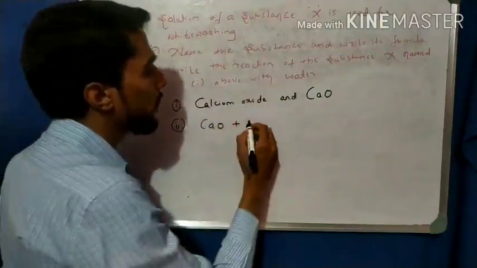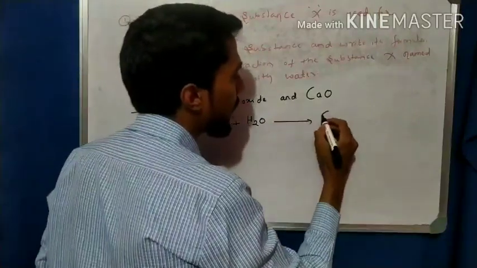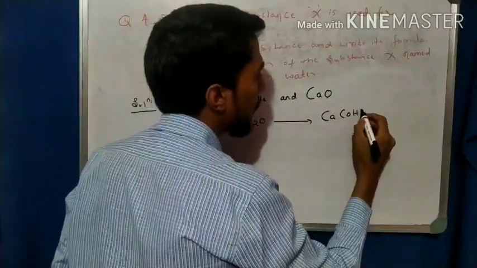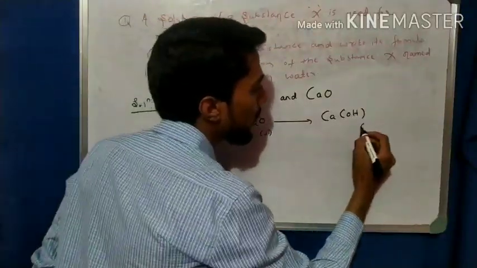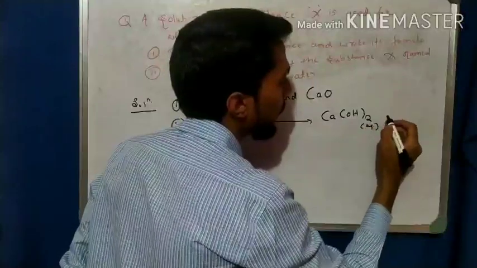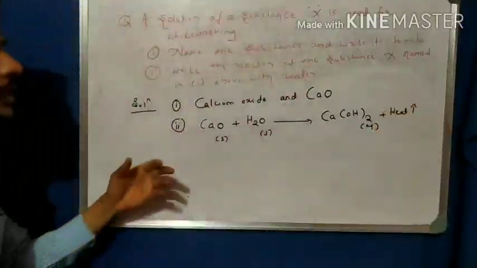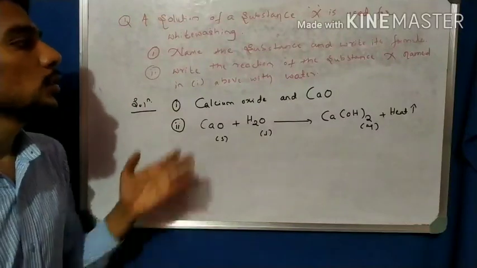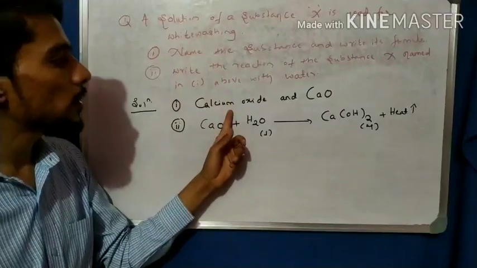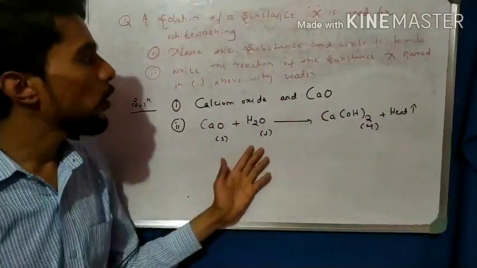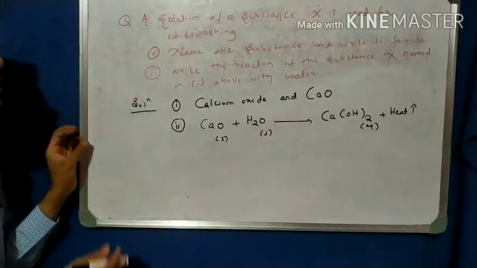With water. We know this reaction is a combination reaction. We get calcium hydroxide, an aqueous solution, plus heat. Heat is liberated in the reaction with water. So the whitewashing substance is calcium oxide, the formula is CaO, and the second part we already studied in the combination reaction. Very important, so write this down.